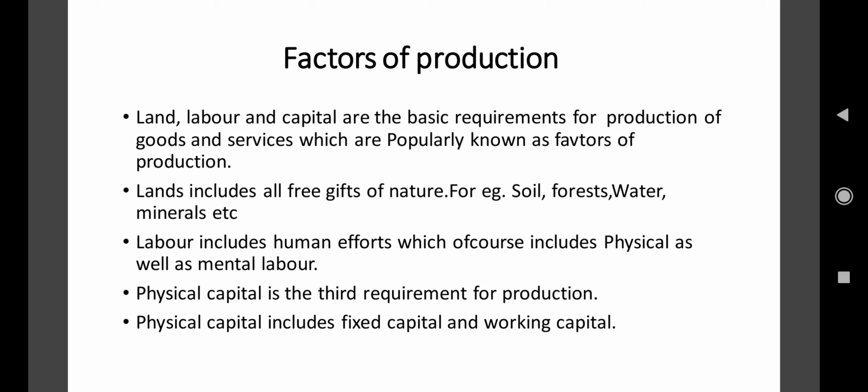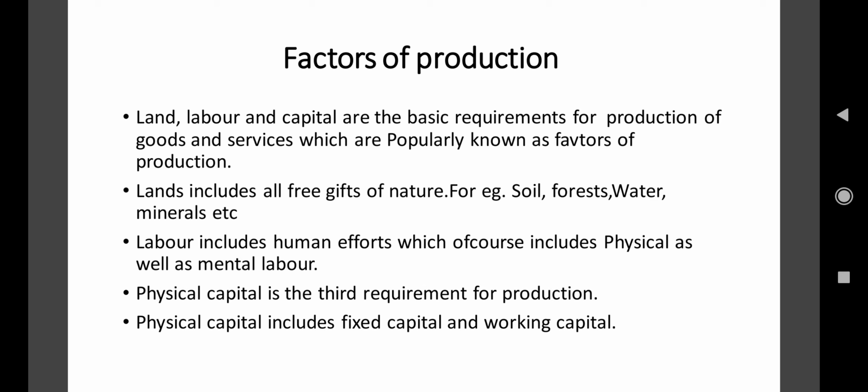So, three things are important. First is land. Without land, it is not possible for any production. And once we get the land, the second important thing is labor. It means laborers, the workers that we needed for the production. And the third important thing is capital, that is money which is required. And apart from money, we can say that the machineries, the investment which is required for the production, all these things are necessary. These are the basic requirements for the production of any product or any goods or services.